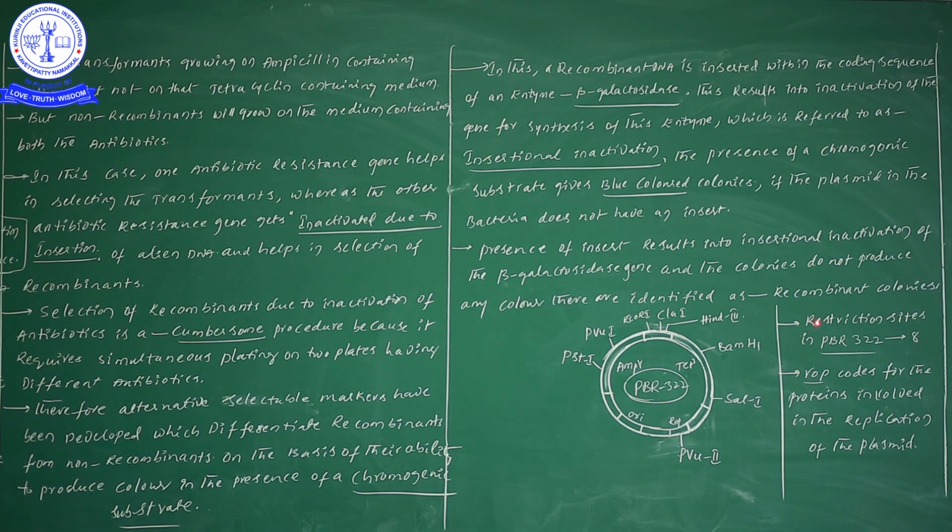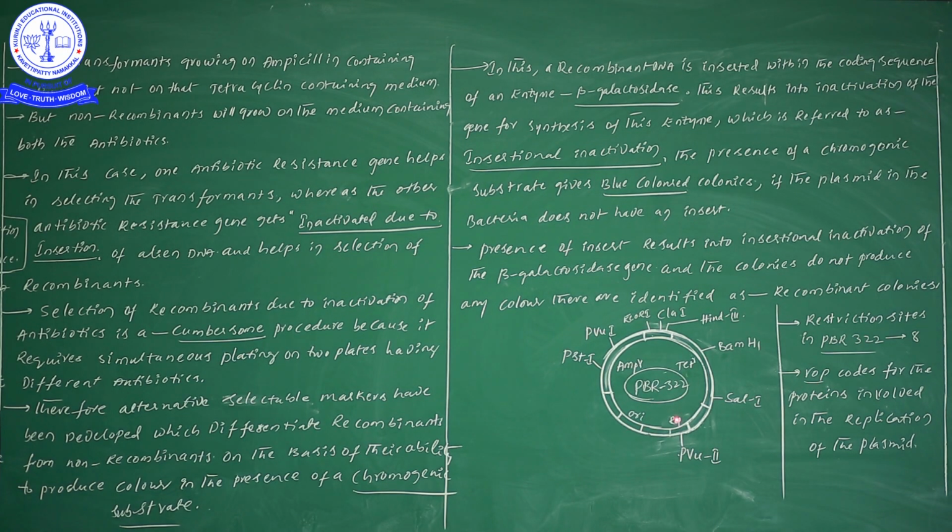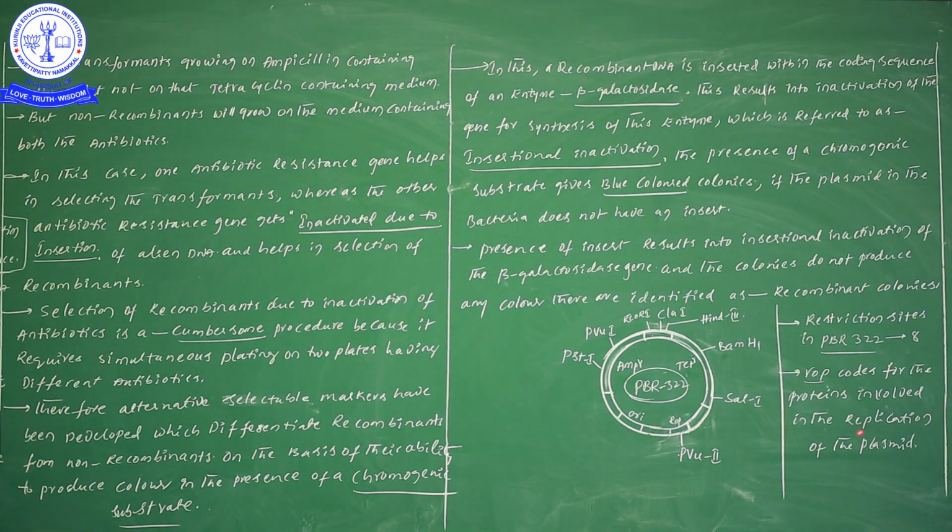Restriction sites we also call by one more name, recognition sites. How many are there? 8 are there. This point is important from the NEET examination point of view. Next one, the rop gene. Here you will find the rop gene. What is the importance of this rop gene? Definitely it helps in the replication of the plasmid.